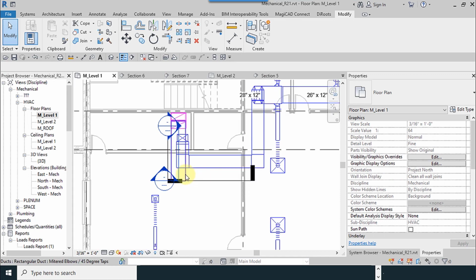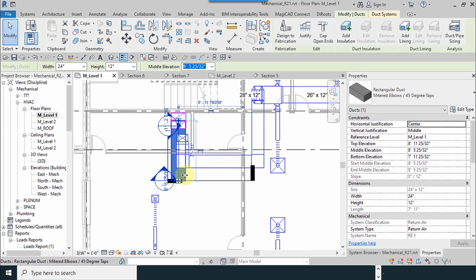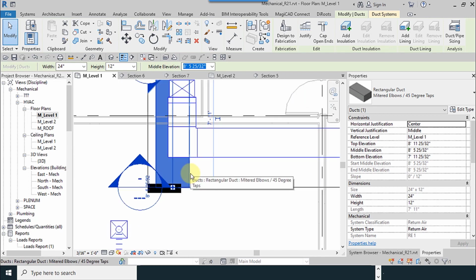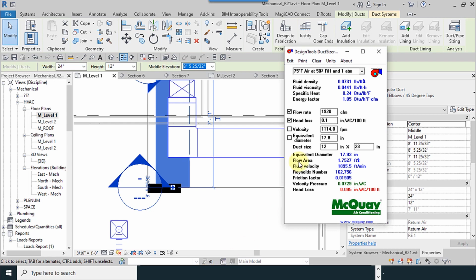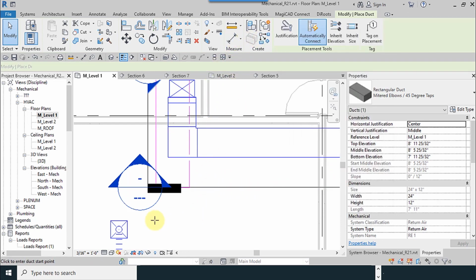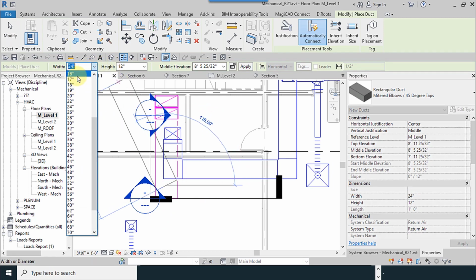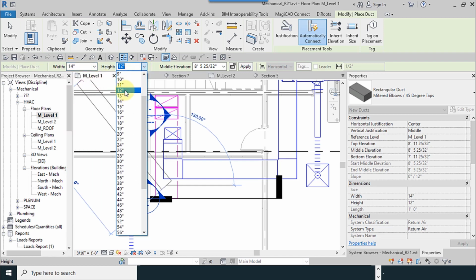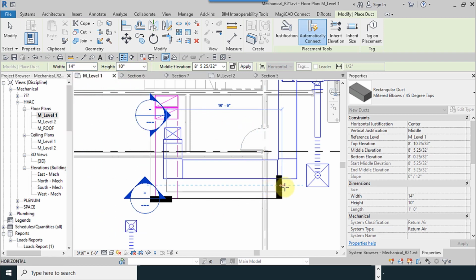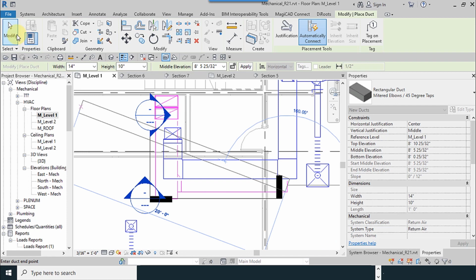I close this window. Now the duct which I want to connect it to, I can't connect this because I have to use two sizes lower than this to make it performable. So I use 10 for height and 10 by 14, create similar, 14 by 10 as a height. I extend it to here.